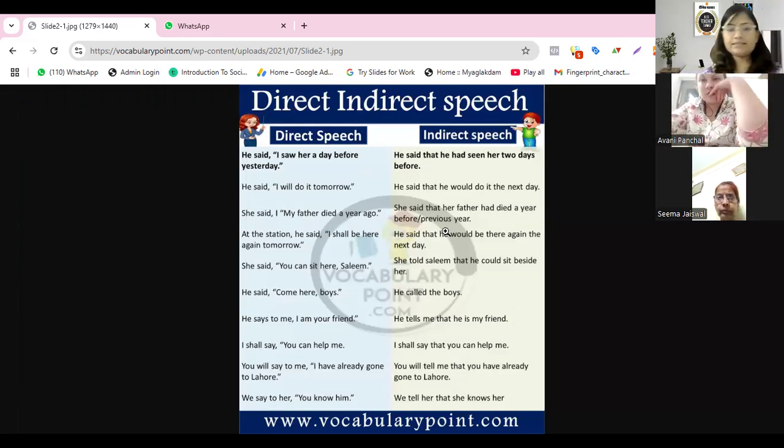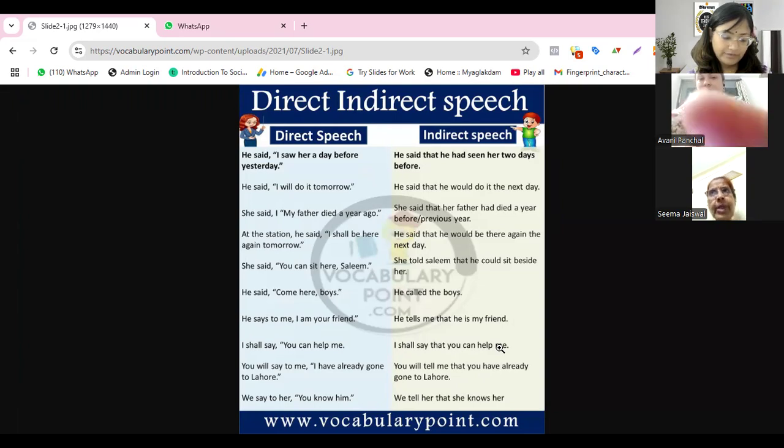Which tense is it? Simple past. Simple past will change into had seen, past perfect. Okay, simple past changing to past perfect.